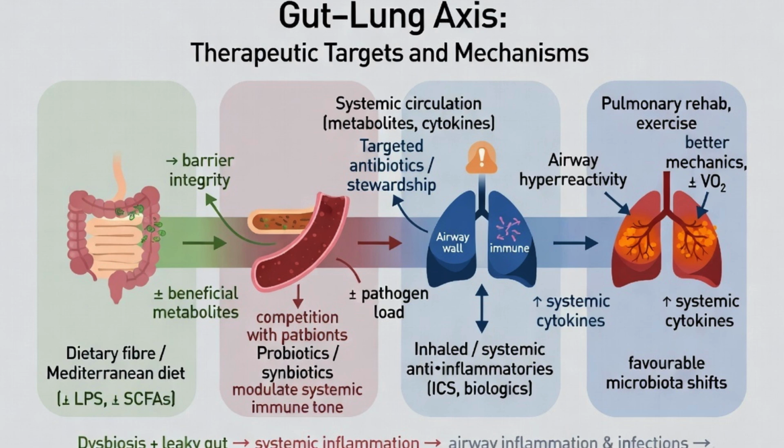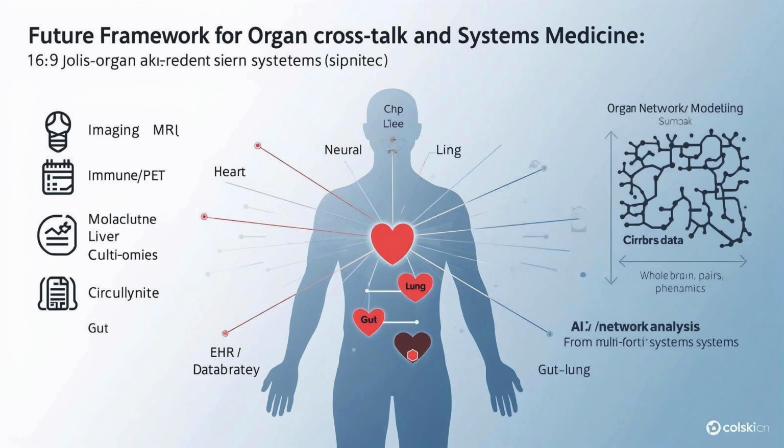Act 4: methods, technology, and the future. The last part of the review steps back and asks, how do we actually study and apply organ crosstalk? Four technological pillars are described: imaging, experimental models, molecular and omics approaches, and artificial intelligence. Multi-organ MRI, CT, PET, and SPECT can now map anatomy and metabolism across heart, brain, liver, and kidneys in the same individuals. Data from tens of thousands of UK Biobank participants reveal correlated patterns of liver fat, cardiac function, aortic stiffness, and brain structure, the so-called heart-brain-liver axis.